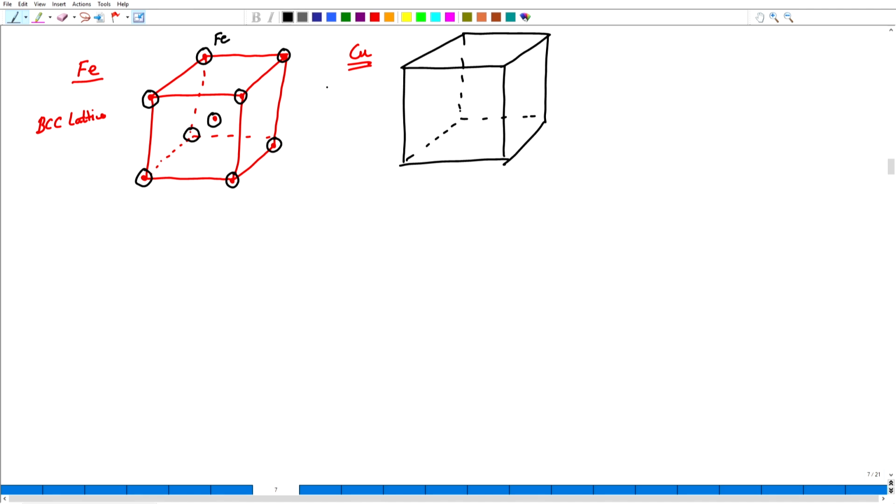So, if this is going to be a FCC lattice, then I will have lattice points this time at the corners and I will have lattice points in the centers of all the 6 faces.